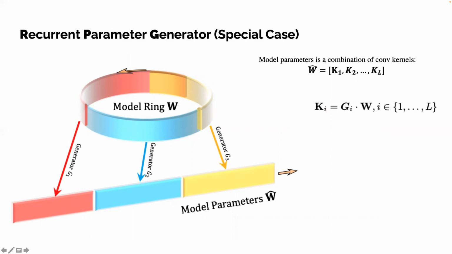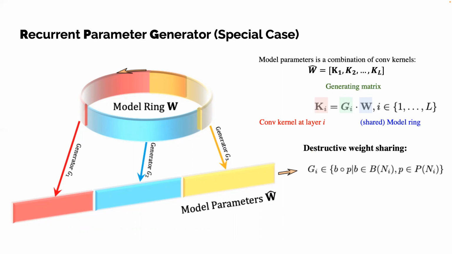RPG shares a fixed set of parameters as the model ring and uses them to generate parameters of different parts of the neural network. For example, at layer I, we use generation matrix GI to pull from the ring W and form the kernel KI. Unlike a standard neural network, RPG parameters are coupled and reused, and the model set does not change as the layer goes deeper.